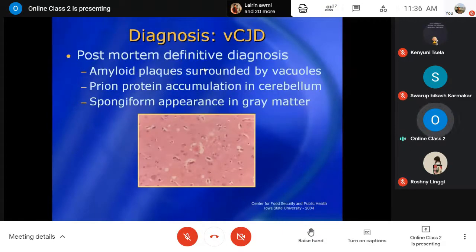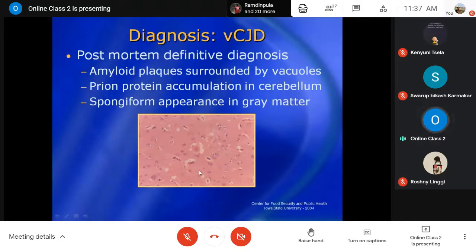Then for postmortem and definitive diagnosis, amyloid plaques, the proteinaceous particles, are present, surrounded by vacuoles, as I'm showing here. So empty vacuoles, white, unstained areas. Within that, the amyloid plaques are there, protein particles.